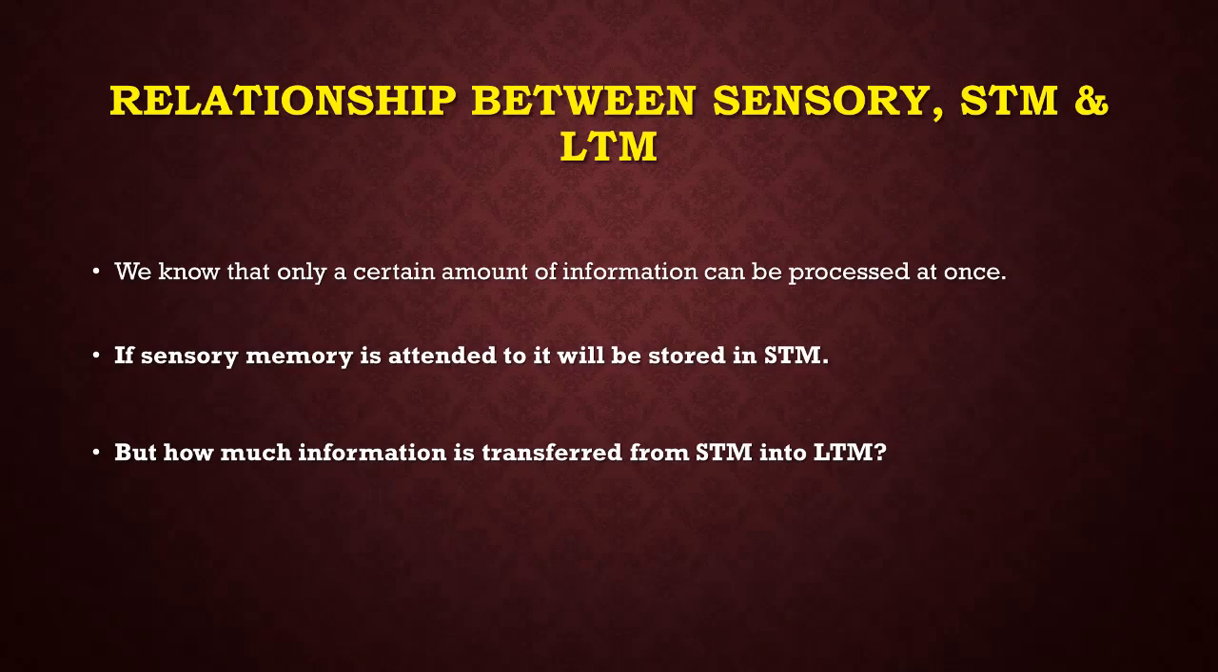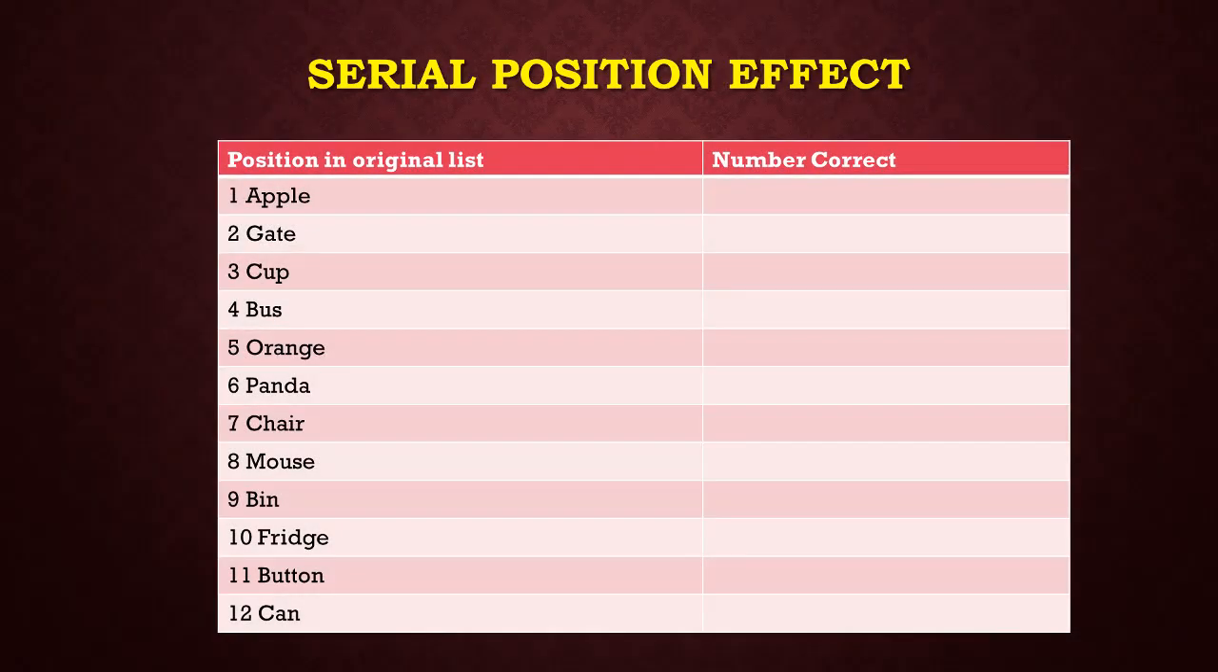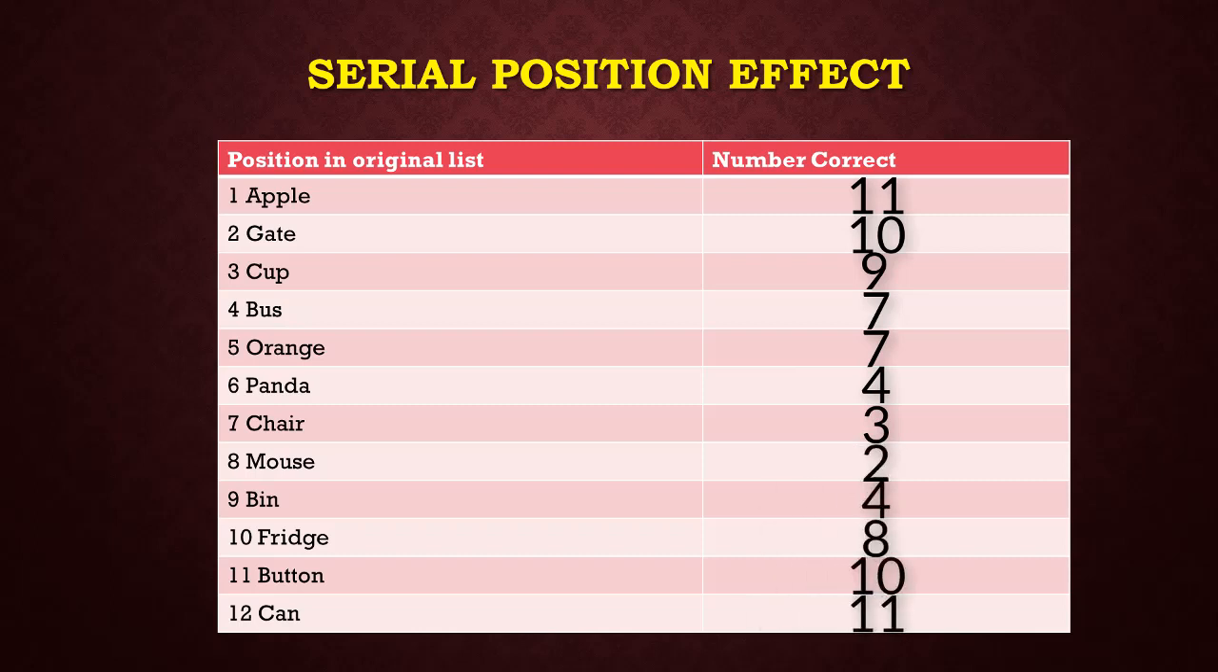We know that sensory information will be stored in our short-term memory when attended to, but how much information is transferred from our short-term memory to our long-term memory? If we read out a list of words in order and ask someone to repeat them back to us in the same order, the person will typically remember the first few words and the last few words on the list, whilst the words in the middle of the list are not as easily remembered.